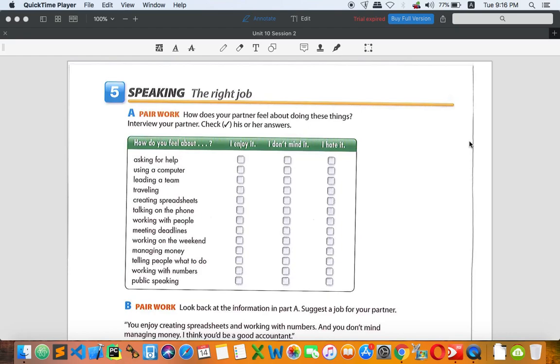I am absent. All right, I am absent. So you also agree, but the statement is positive, so you can say "So am I" or "I am too." Okay, but if I have a negative statement or sentence, I can simply say "I don't know the answer," and then you also don't know the answer either. So you can say "I don't either," or you can say "Neither do I."